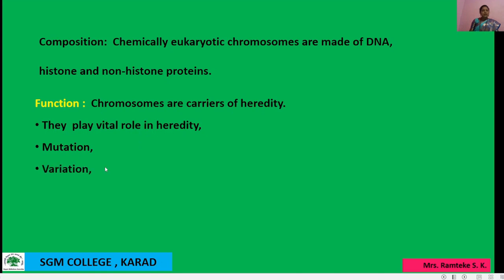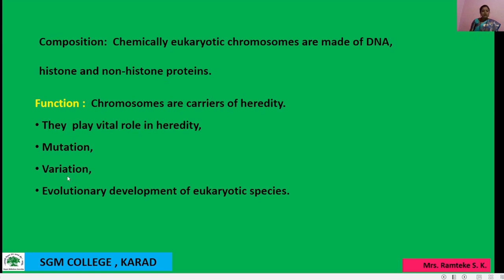Then mutation, variation and evolutionary development of eukaryotic species. What is mutation? DNA and genes include a nucleotide sequence, and because of changes in that sequence the mutation process is performed. That is, a change in the nucleotide sequence due to some reasons. At that state it is known as mutation.